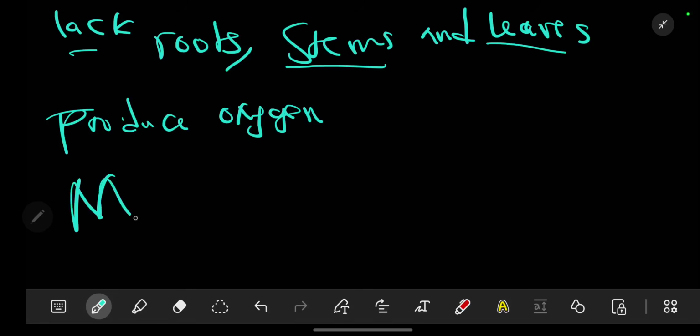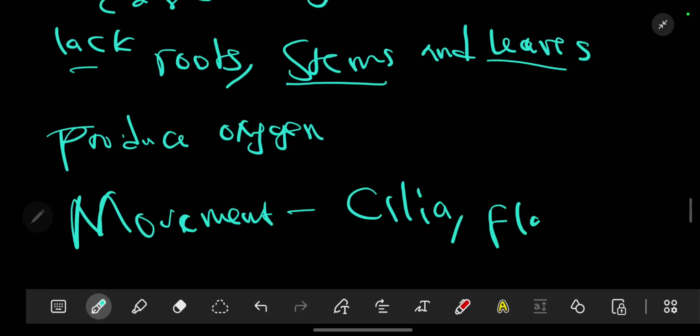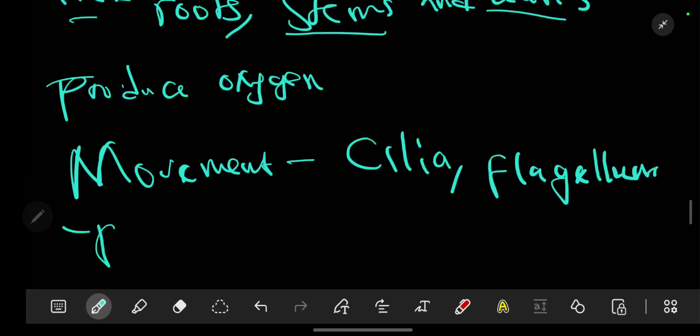So before we look at that, when we look at movement, the movement can either be through cilia, others will use flagellum, and others might use pseudopodia. These will be further discussed in another video.